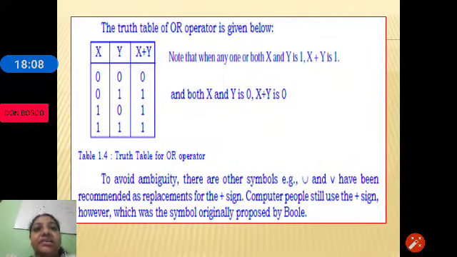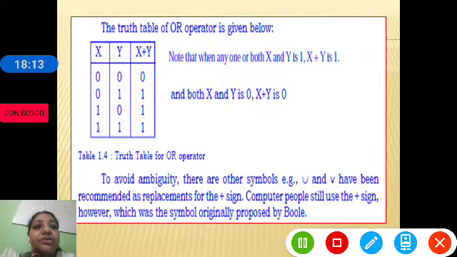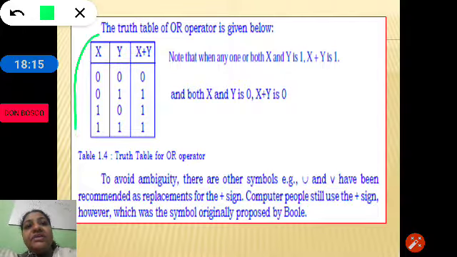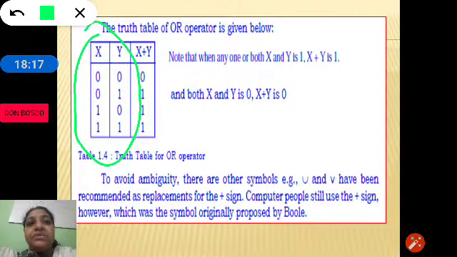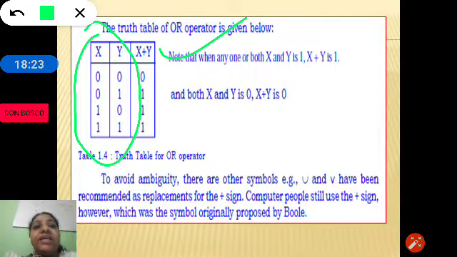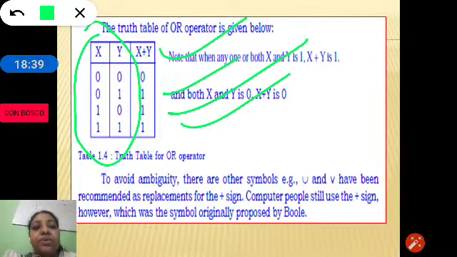Next, let us see the truth table for the OR operation. Here x and y are the inputs, and when we perform x or y, the possible outputs we get are: 0 plus 0 is 0, 0 plus 1 is 1, 1 plus 0 is 1, and 1 plus 1 is 1.